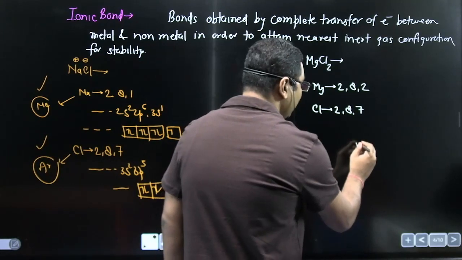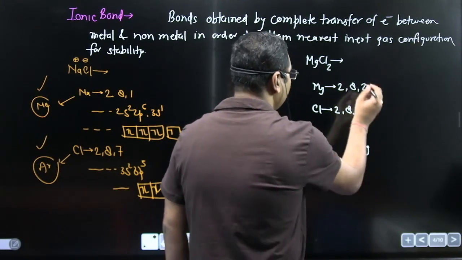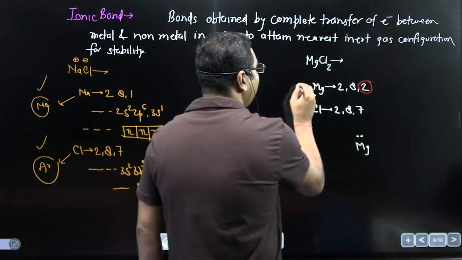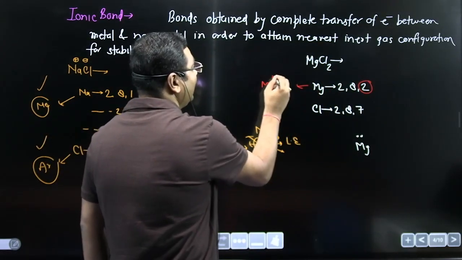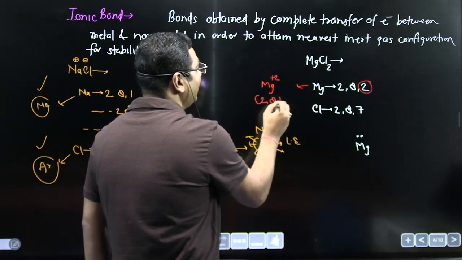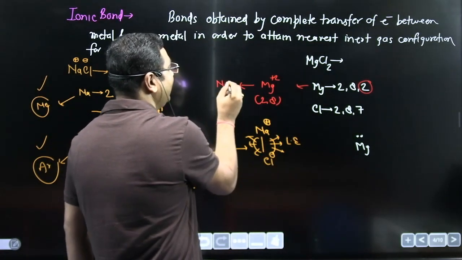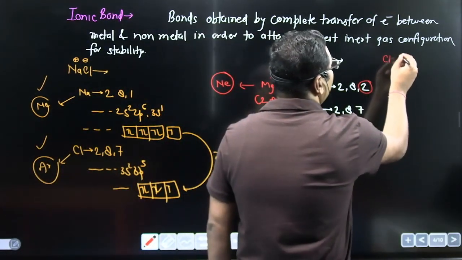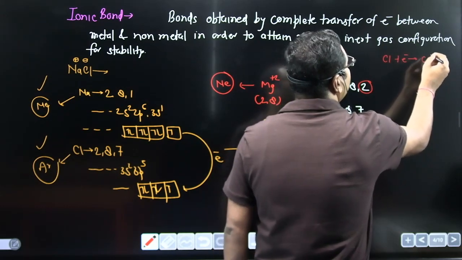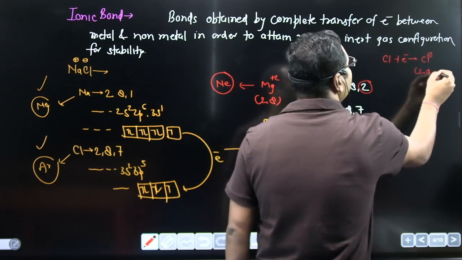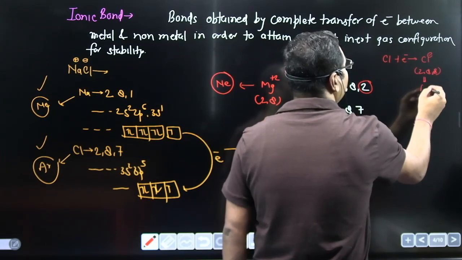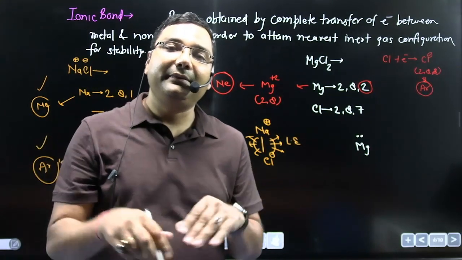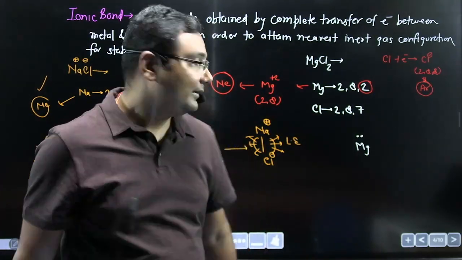By donating these 2 electrons, magnesium becomes Mg plus 2, which is 2,8, like neon. By accepting one more electron, Cl becomes Cl minus, 2,8,8, like argon, for getting stability.